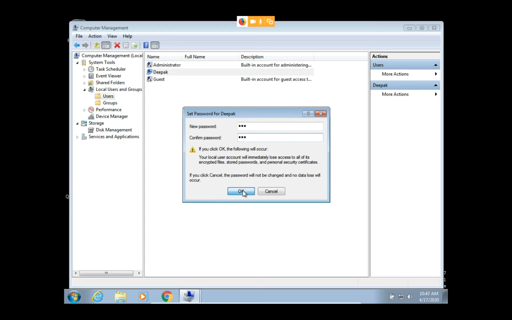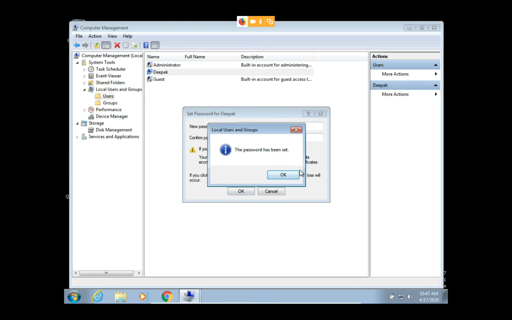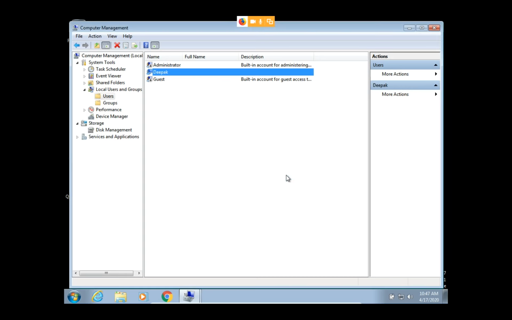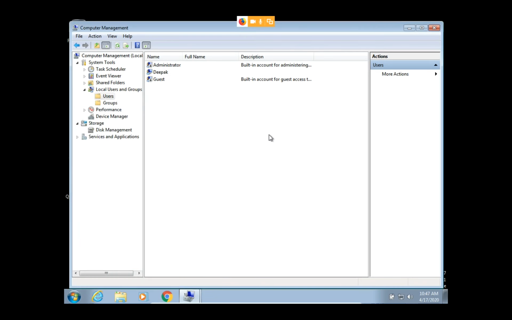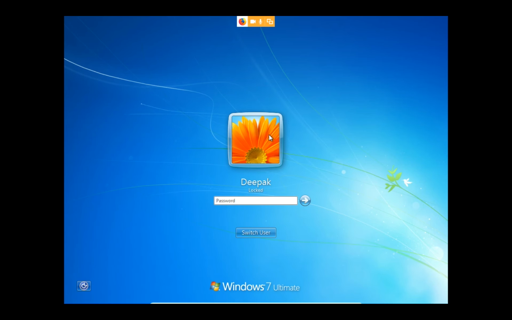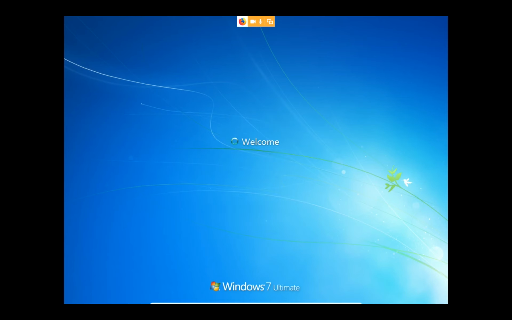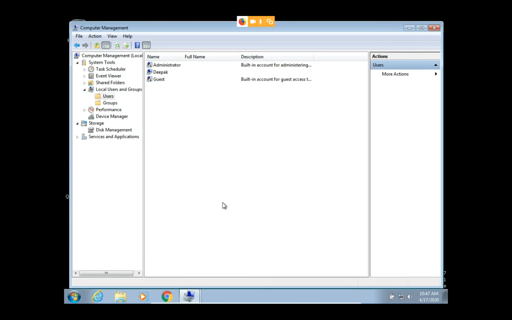The password has been set. Any problem? Now I am locking this Windows. This is my username, and now this device is locked, and if you want to open this, you have to use the password, which is 123. Is there any problem?